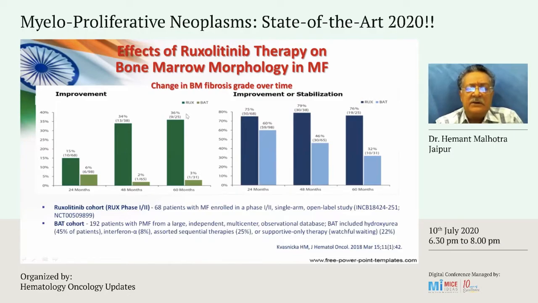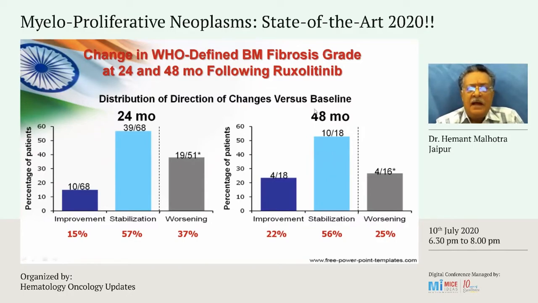At 60 months, almost 1/3 of the patients had an improvement in their bone marrow fibrosis in the ruxolitinib arm, and a significant number of patients had either stabilization or improvement in their bone marrow fibrosis. So it does appear that this agent, the JAK2 inhibitor, ruxolitinib, is impacting on the natural history of myelofibrosis. And this is a little bit of the same, the grade of myelofibrosis did seem to improve in about half of the patients while on ruxolitinib at 24 months and at 48 months.